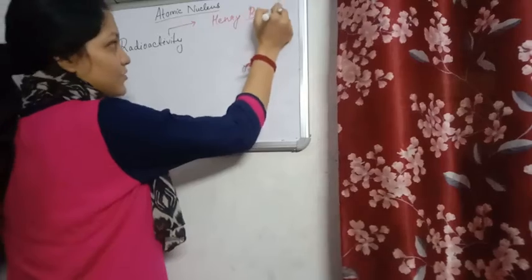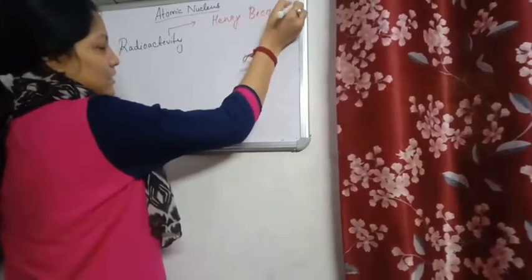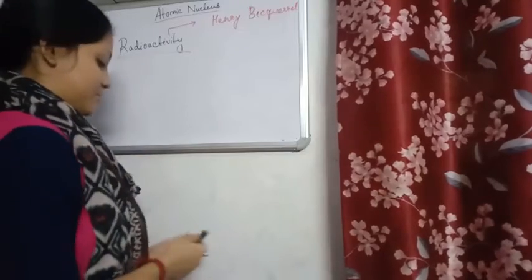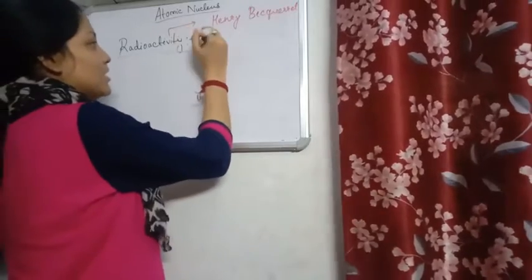He first observed radioactivity. Now, what is actually radioactivity? Let's define this. What happens over here?